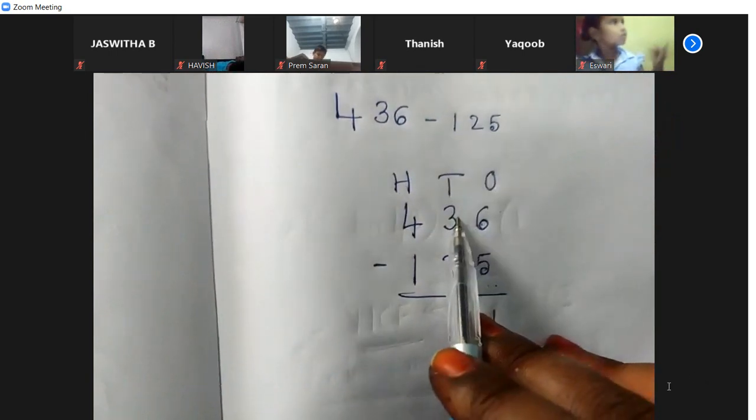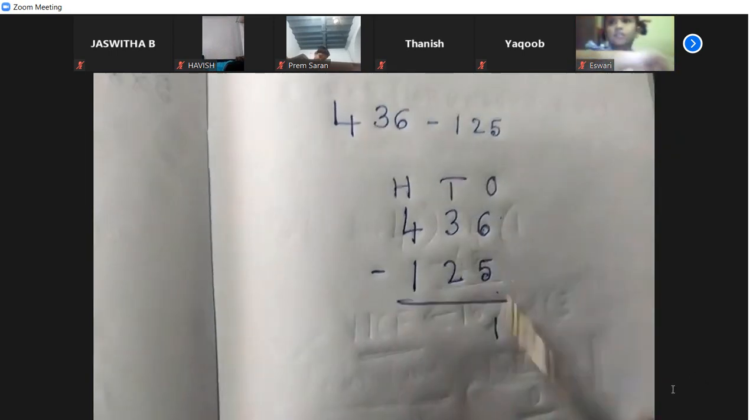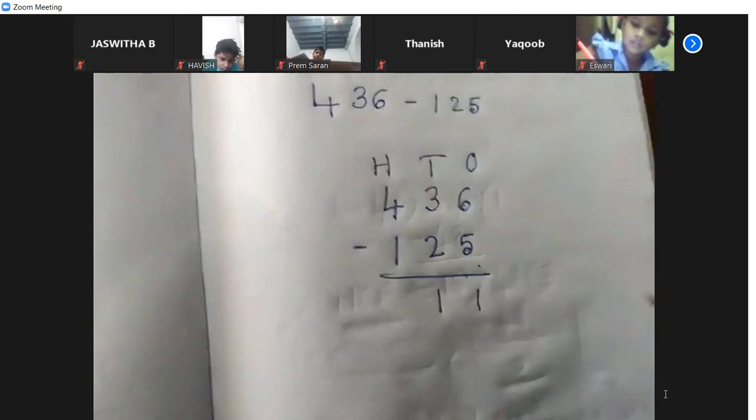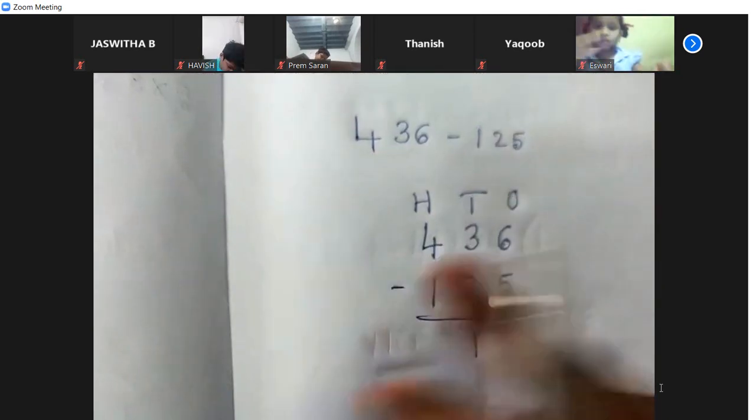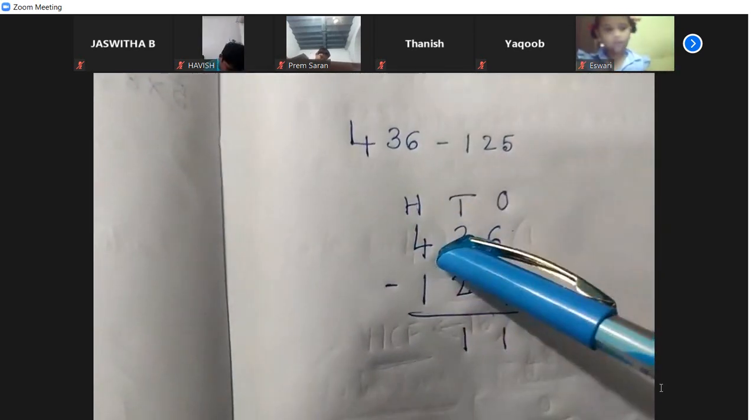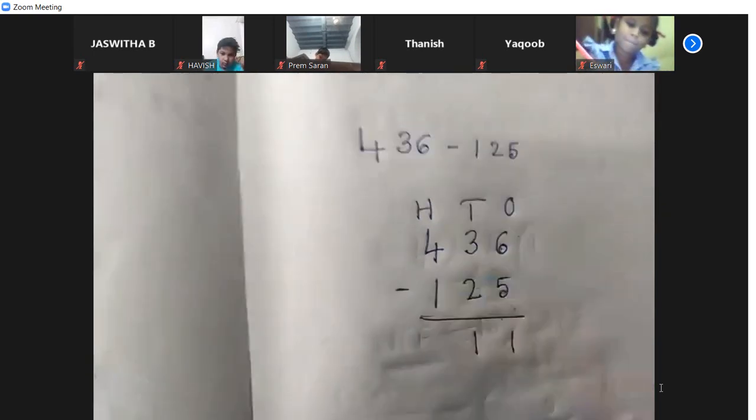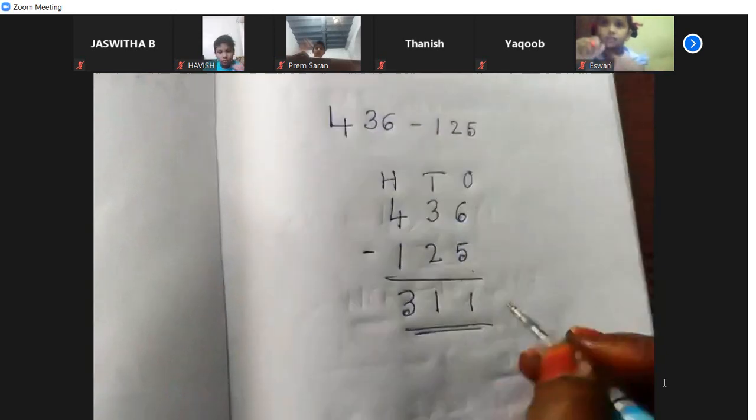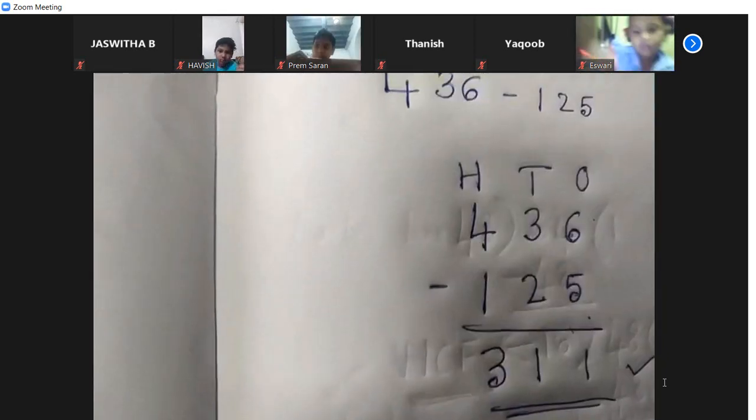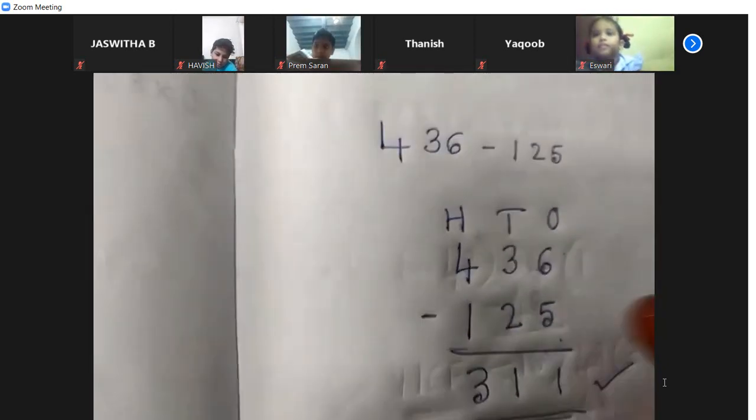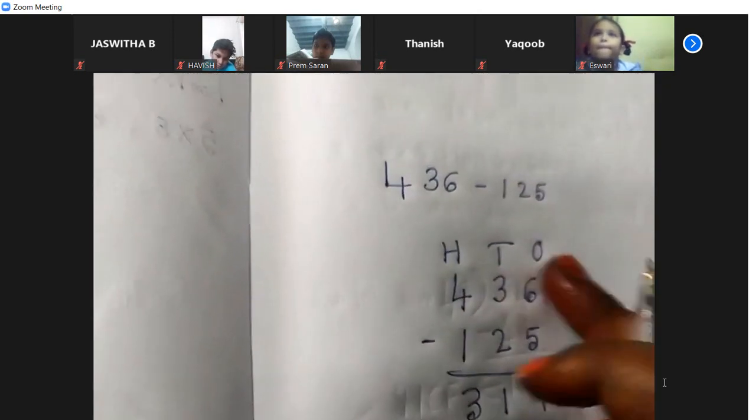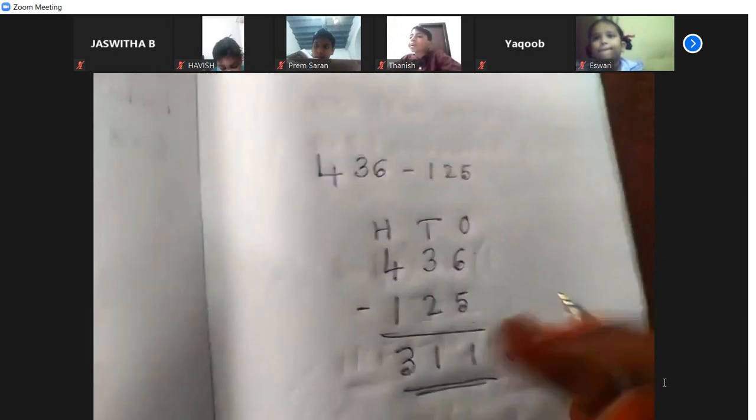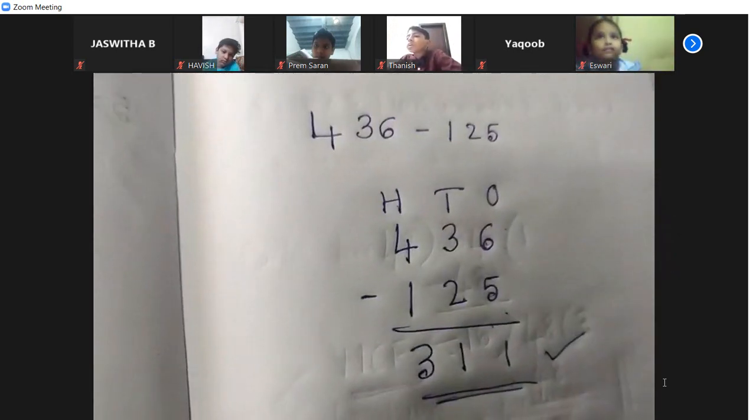Very good. And next come to the tens place. Open 3 fingers, cut off 2 fingers. Then you'll get 1. And if you come to the hundreds place, open 4 fingers, cut off 1 finger. Then you'll get the number 3. So your answer is 311. So children, these subtractions are called subtractions without regrouping. There is no regrouping here.